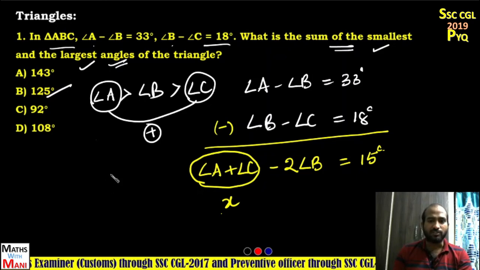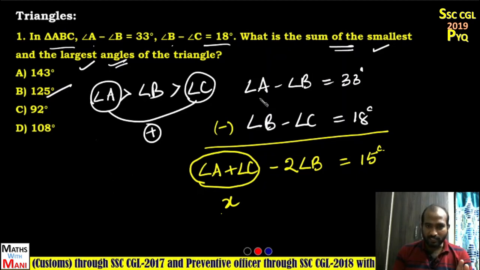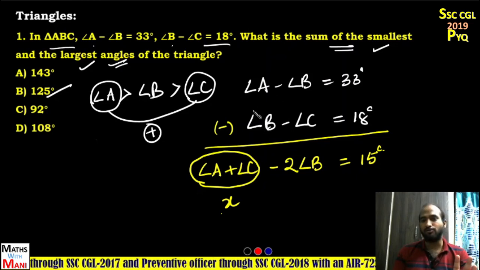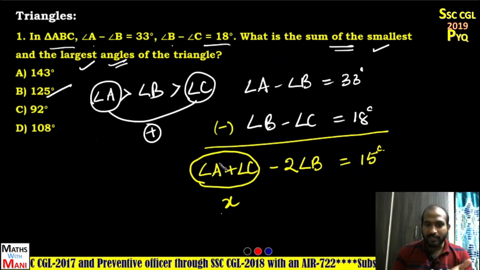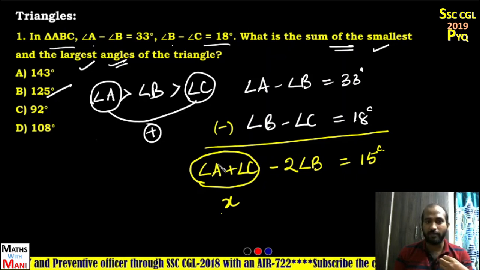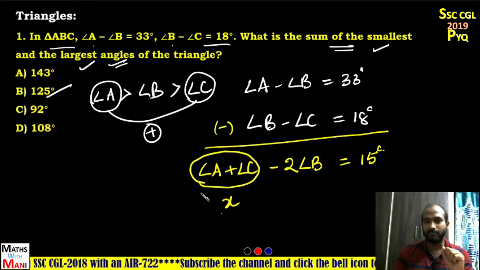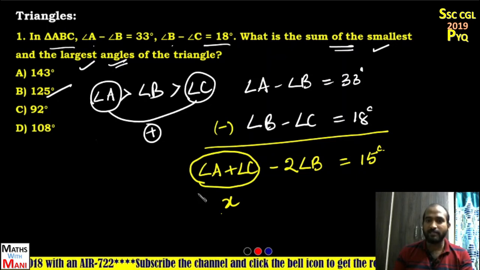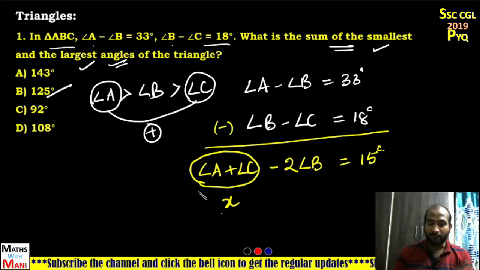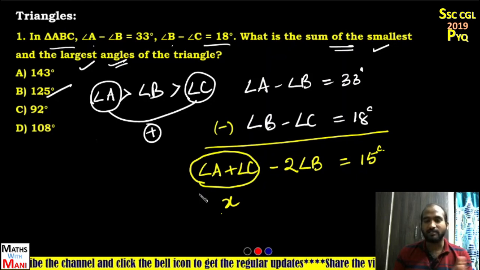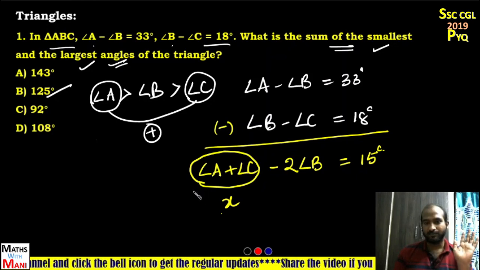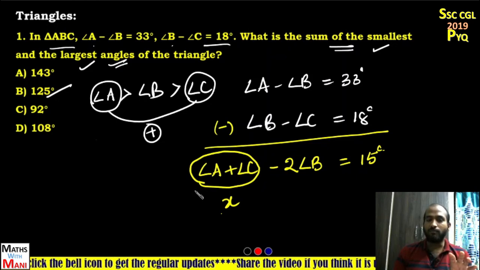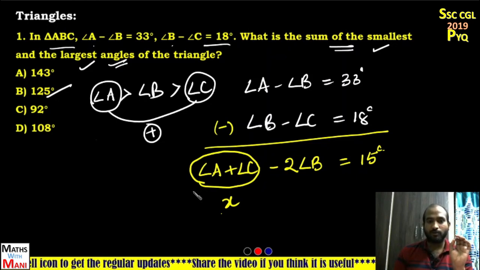It is not a lengthy procedure. You can solve this either way, you can subtract or you can add these two equations. Without finding the individual values of angle A, angle B or angle C, I directly find the value of angle A plus angle C. Most of the students solve this by finding the values of angle A, angle B and angle C, and from that see which one is largest and which one is smallest, and the sum of those two angles is the correct answer. It will take much more time than this procedure. Is it clear?